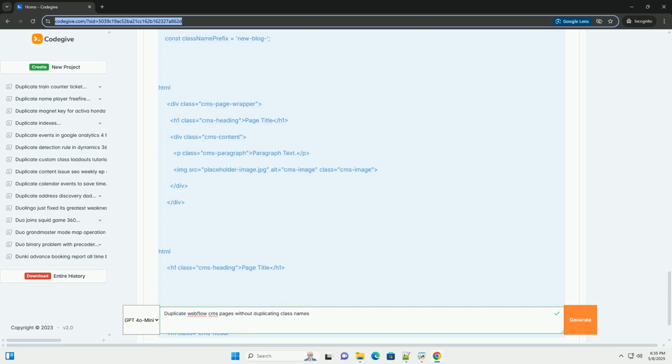Important considerations and best practices. Uniqueness of class names: while using a timestamp works, it's possible, though unlikely, that two CMS items could be created within the same millisecond, leading to duplicate class names. For production environments, consider using a more robust method for generating unique class names, such as a random string generator, for example using Math.random().toString(36).substring(2, 15). Remember to update the generateUniqueClassName function if you change the uniqueness method.